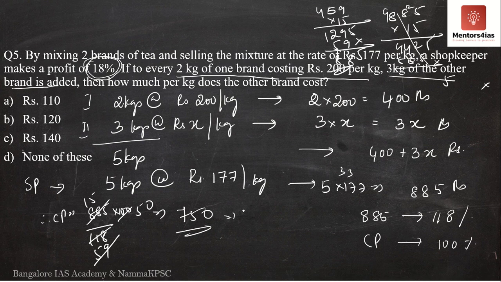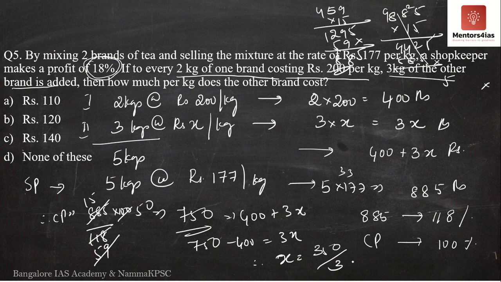This 750 rupees is equal to 400 plus 3x. I take 400 to the other side. It is 750 minus 400 is equal to 3x. Therefore, x is equal to 750 minus 400, which is 350, divided by 3.